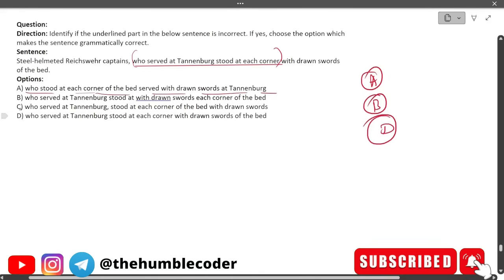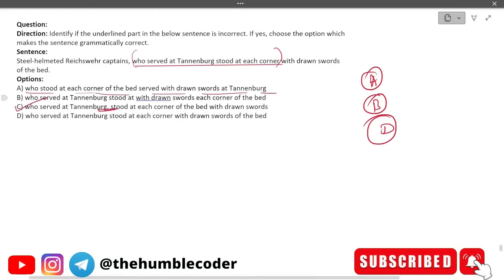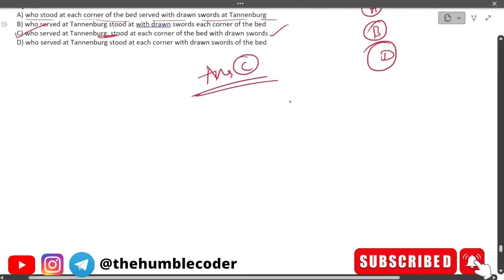When you read option C, you yourself will understand that because of this comma, the whole meaning and the grammatical structure of the sentence is enhanced. So that is why the correct answer in this case is option C. If we replace this part with this option, it will be more grammatically correct. The entire sentence will make sense. Moving on to the next question.